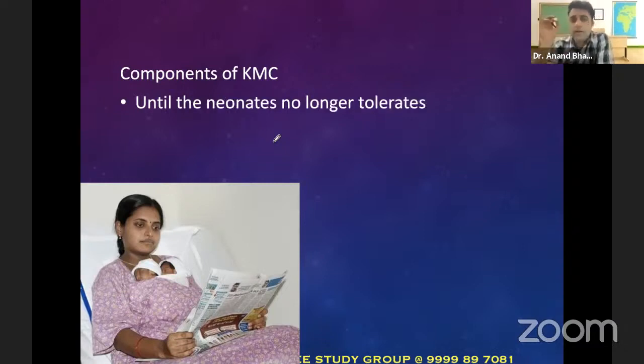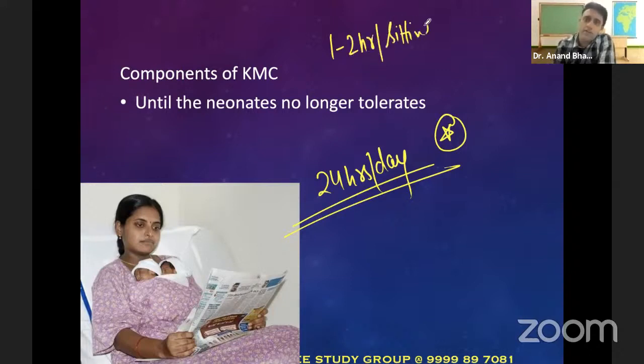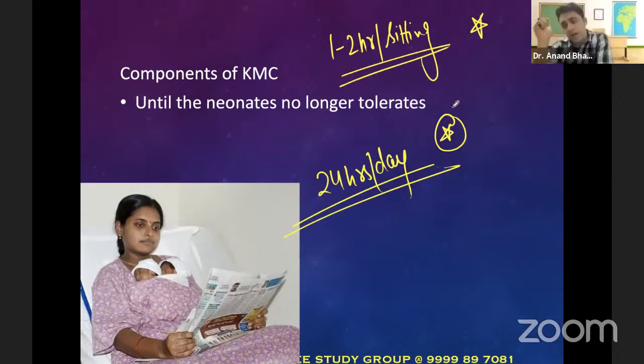So usually, till what time do we do it? Actually, 24 hours per day, the whole day, the mother should be doing the kangaroo mother care position. And per sitting, 1 to 2 hours per sitting. Okay, 24 hours per day she has to do, and 1 to 2 hours per sitting she should do the kangaroo mother care. Okay. Yes, very good.